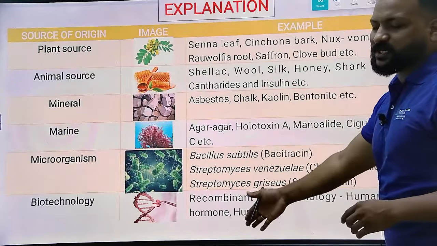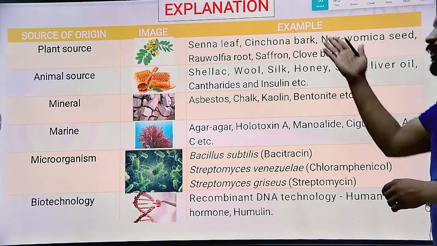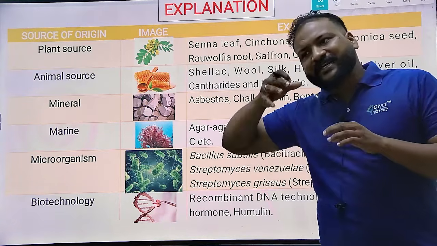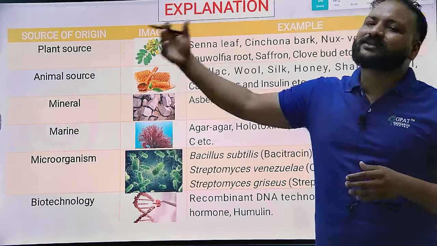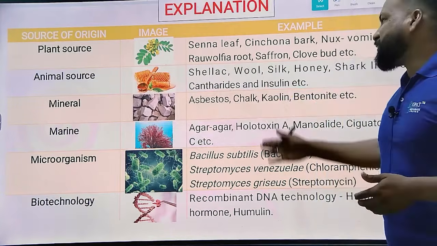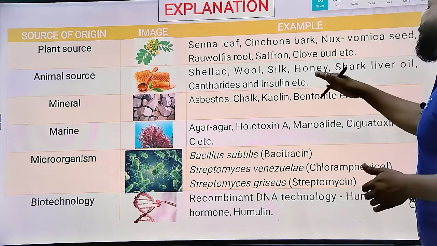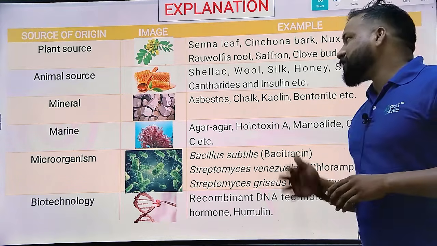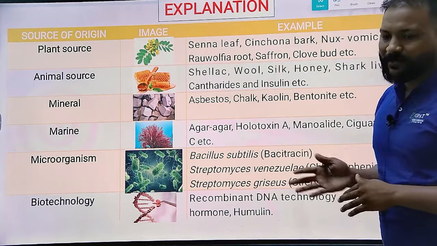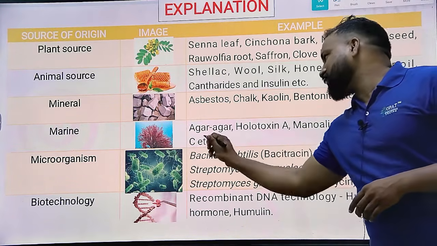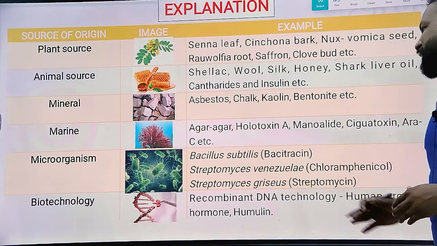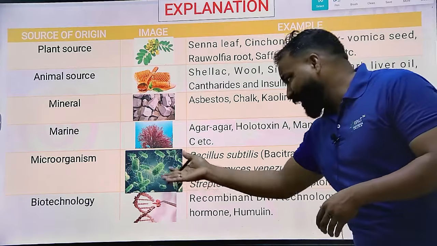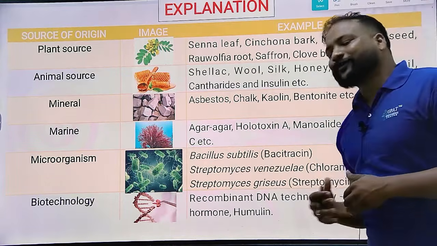There are several examples we have given here. Plant source: we know all these drugs, senna, digitalis; if it is directly coming from the plant part, that is plant source. Animal source: beeswax, shellac, wool, honey, silk, cantharides, insulin also. Mineral source: asbestos, chalk, kaolin, and bentonite. Marine here: agar, holothurin A, manoalide, and others, followed by microbial source and biotechnology also.